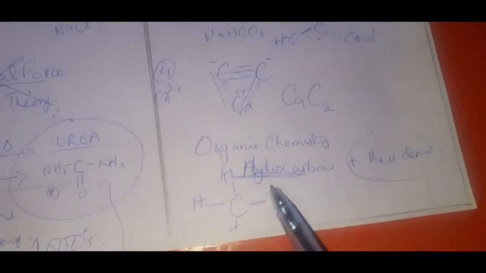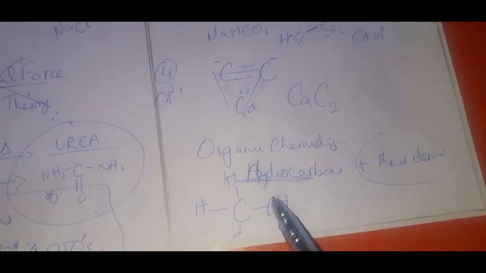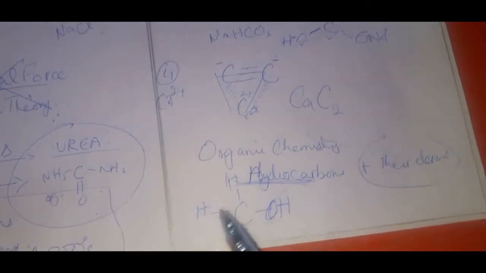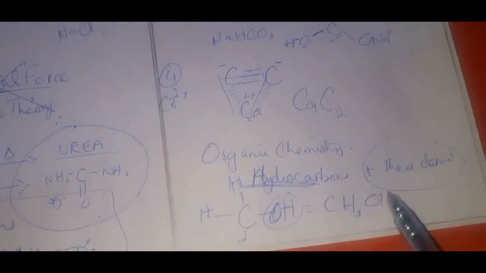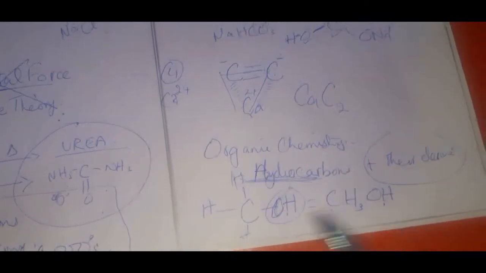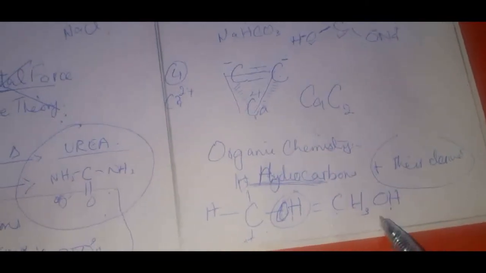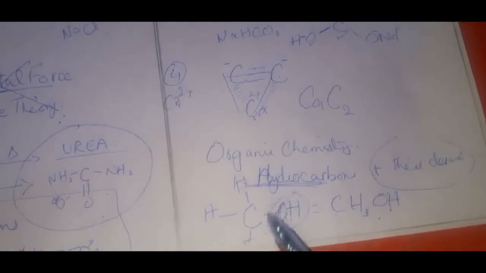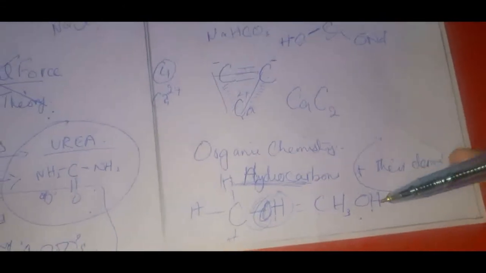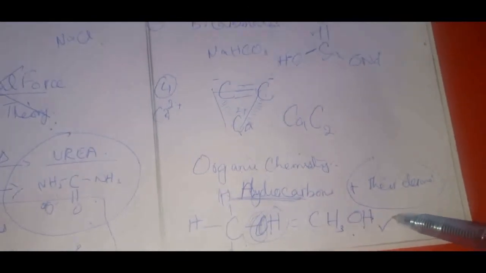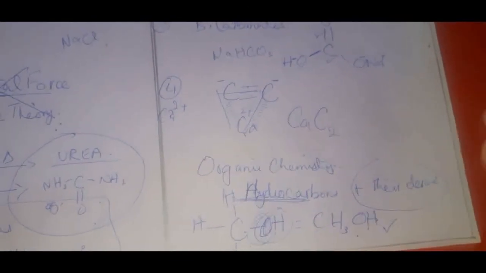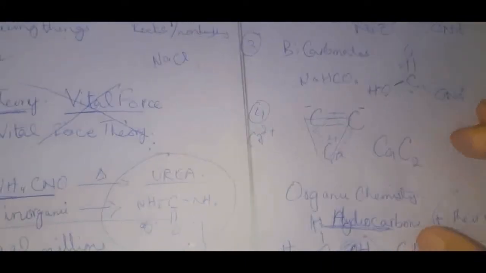If we replace one hydrogen with an OH, I'll get CH3OH. So it becomes alcohol. From methane gas, I have converted it to alcohol by providing it an oxygen, right? So I'll say that it is a derivative of a hydrocarbon. Which hydrocarbon? Methane.